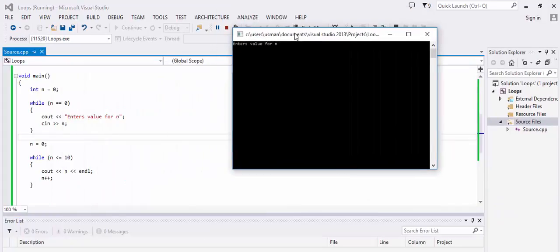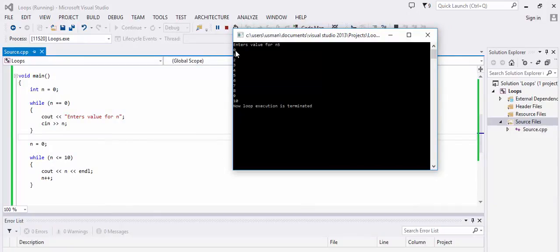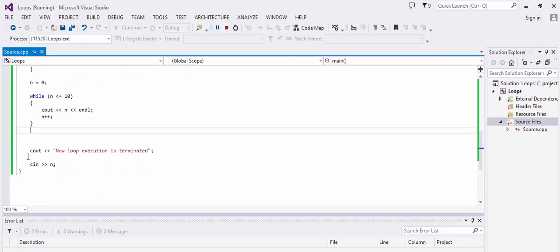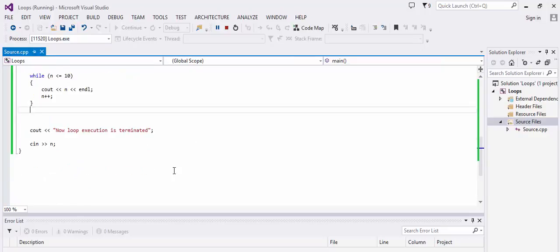So let's see. Enter the value of n equal to 5. So as you can see, we have initialized the value of n to 0. It printed out from 0 to 10. After that the loop execution terminated statement is met. So this is the while loop, and we will discuss for loops and do while loops in our next tutorials.